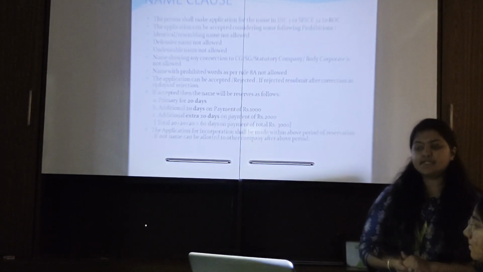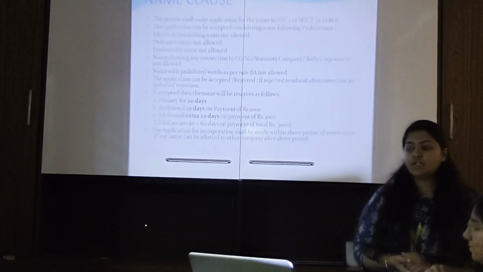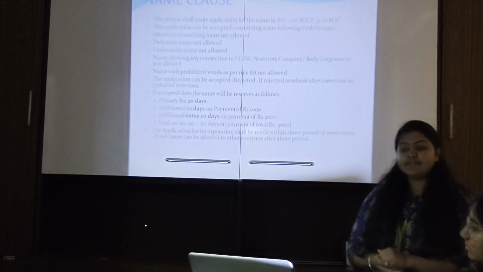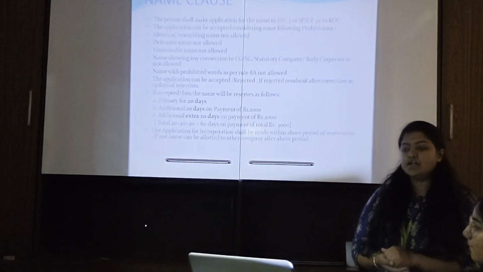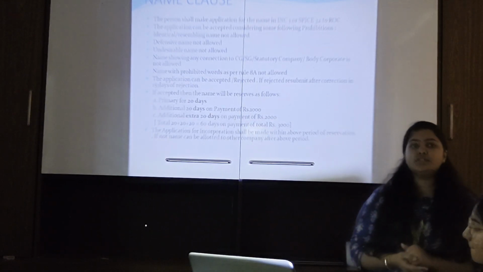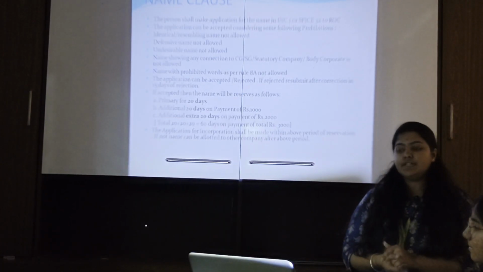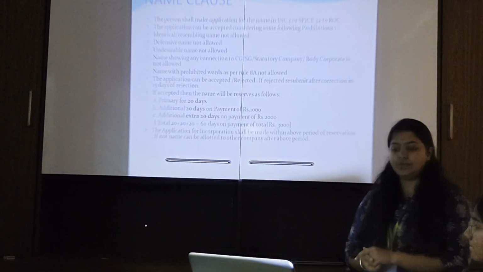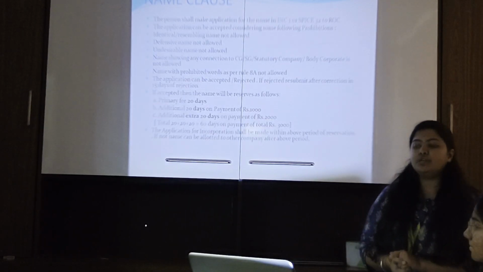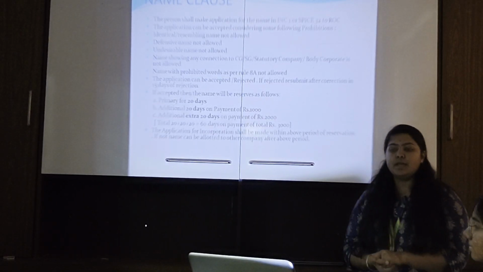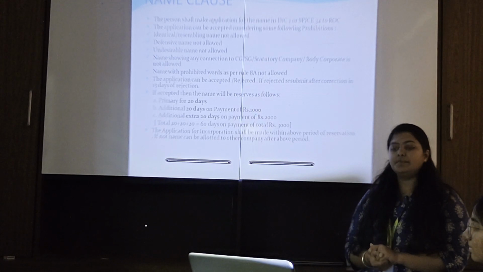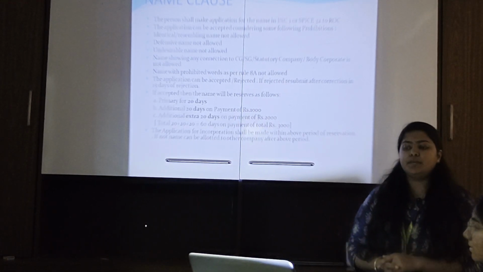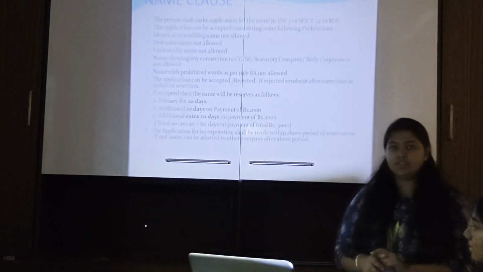The application can be accepted or rejected. If rejected, resubmit after correction within 15 days of rejection. If accepted, then the name will be reserved as follows. Primary, it is for 20 days, then additional 20 days on payment of ₹1000, then additional extra 20 days on payment of ₹2000. So total 60 days on payment of ₹3000. The application for incorporation shall be made within the above period of reservation. If not, the name can be allotted to another company after this period.